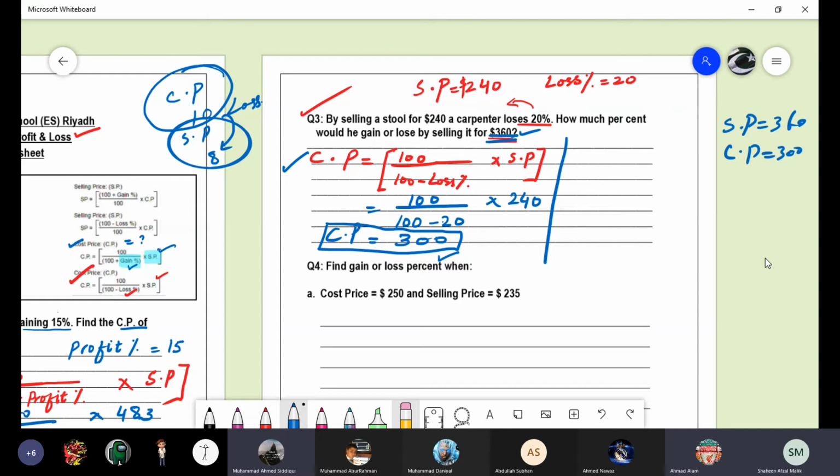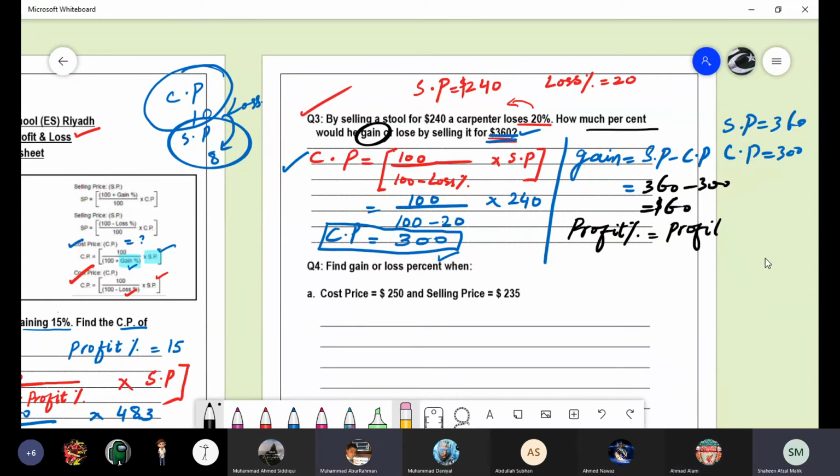There will be profit. So first of all, find out the profit and then we will go for the profit percentage. Gain also you can write in place of profit. What is the profit formula? Selling price minus cost price. Substitute the values. 360 minus 300, 60 is the answer. $60. So what can we find out? Percentage of gain or loss? Percentage of gain. Okay, so profit percentage is?